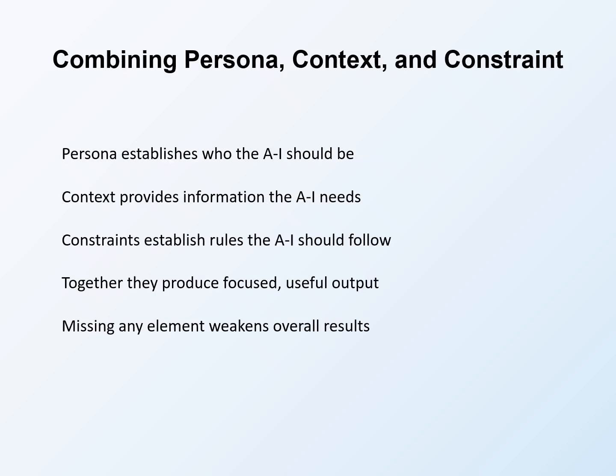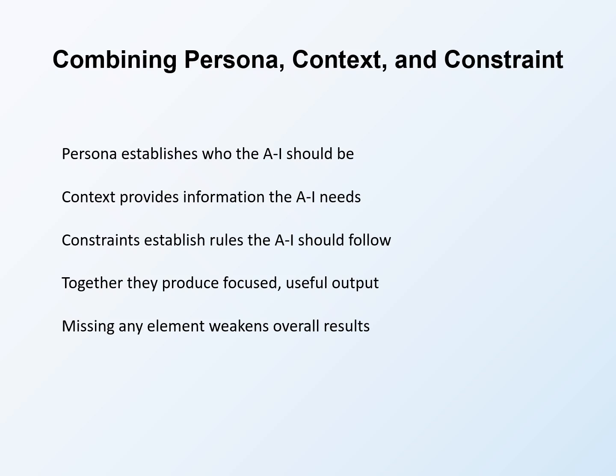The three elements of effective prompting work together synergistically. Understanding how they combine helps you construct comprehensive prompts. Persona establishes who the AI should be, activating relevant knowledge patterns, communication styles, and priorities. The persona shapes the character of the response, determining what kind of voice and perspective the output will have.